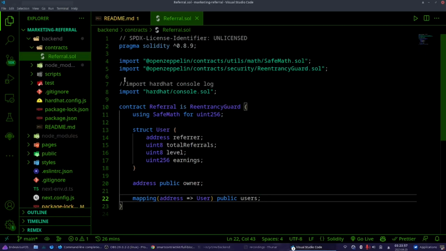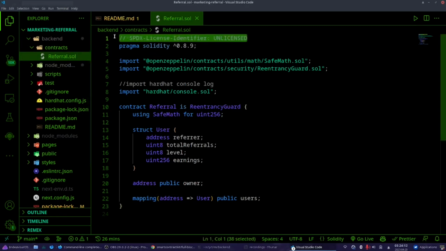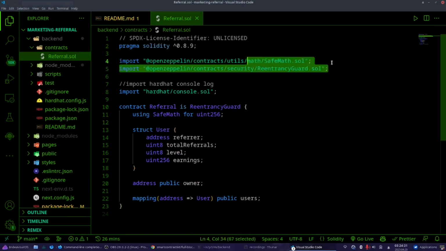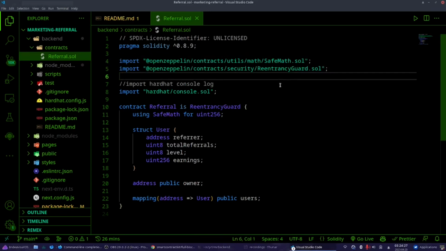In Solidity, you write your smart contracts, which are just pieces of code, programs that run in blockchain, with the .sol extension. You start with defining the license, then the Solidity compiler, because Solidity is a compiled language, you have to compile it. Then here, these are very basic import statements. We are importing two smart contracts from OpenZeppelin.